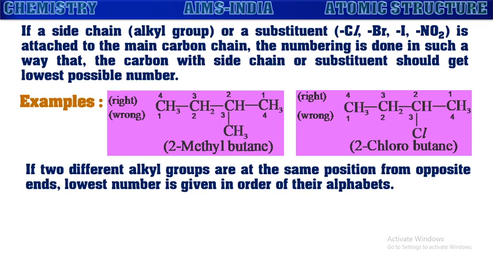If two different alkyl groups are at the same position from opposite ends, then the lowest number is given in order of their alphabets.